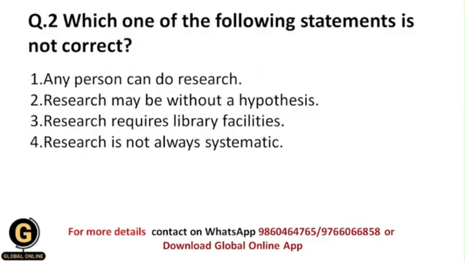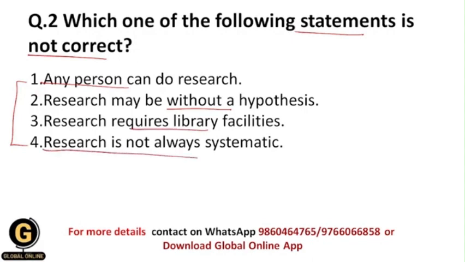Which one of the following statements is not correct? Among these options, which is the statement which is not correct? Any person can do research. Research may be without a hypothesis. Research requires library facilities. Research is not always systematic. So basically students, as we have seen earlier in this video, research is a systematic way to get a solution for a problem, and research can be done by any person.